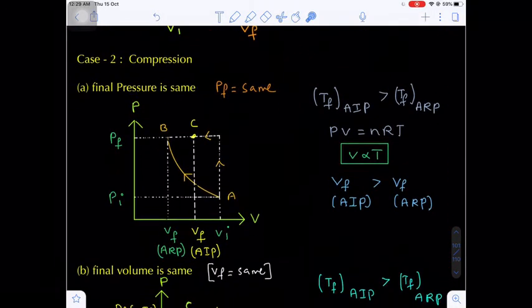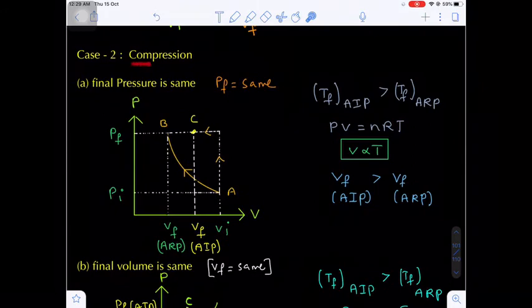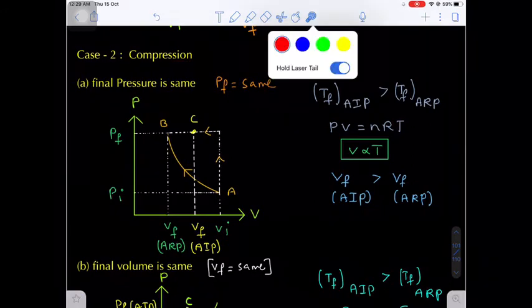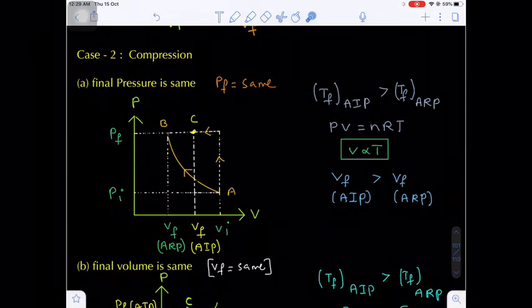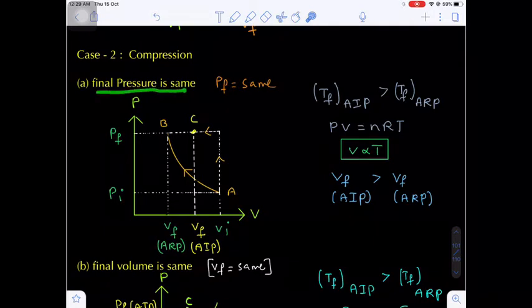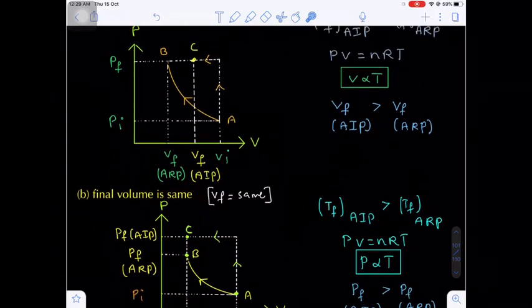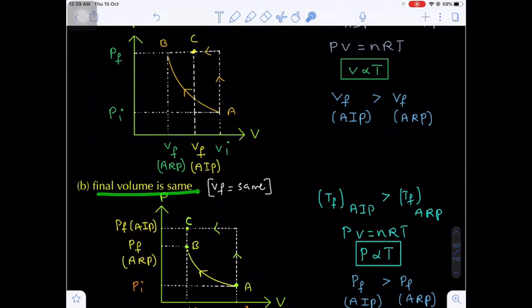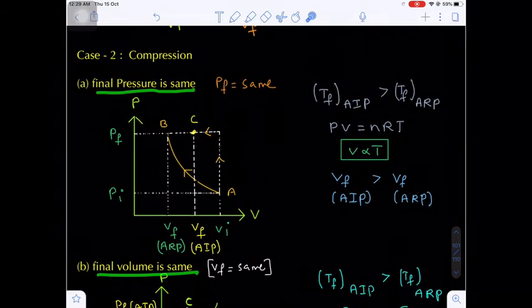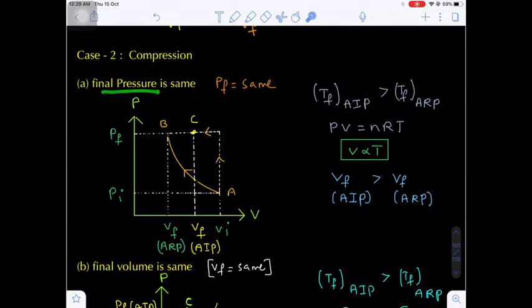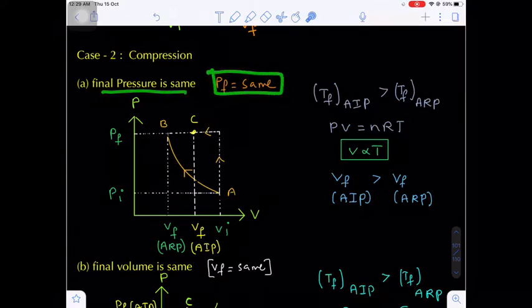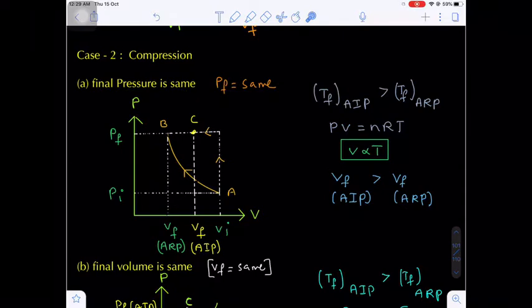Okay. Now case 2, that is called compression. Case 2 is what? Compression. In compression, again we have to see two cases: number 1, the final pressure is the same, and number 2, the final volume is the same. Let's suppose the final pressure is constant. So in both reversible as well as irreversible adiabatic compression, the final pressure will be what? Same.